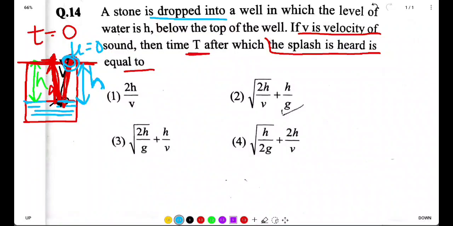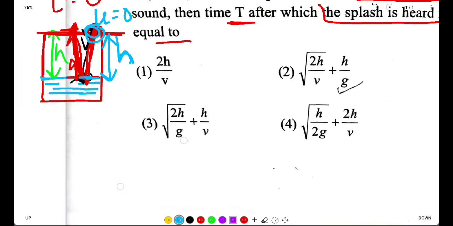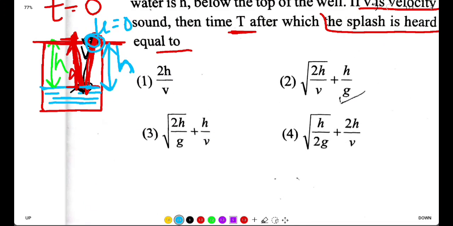So initial velocity is 0 since it is dropped, final velocity is not given, height is given, and we have to find time taken. We can use the second equation of motion here. We can take acceleration as plus g, because here height is also in the downward direction.